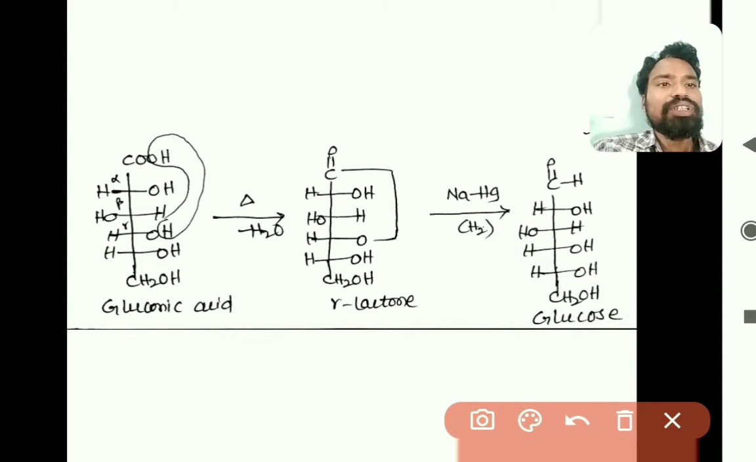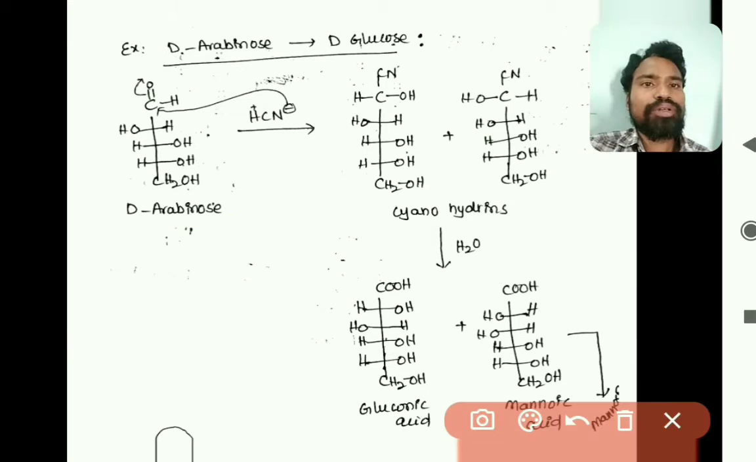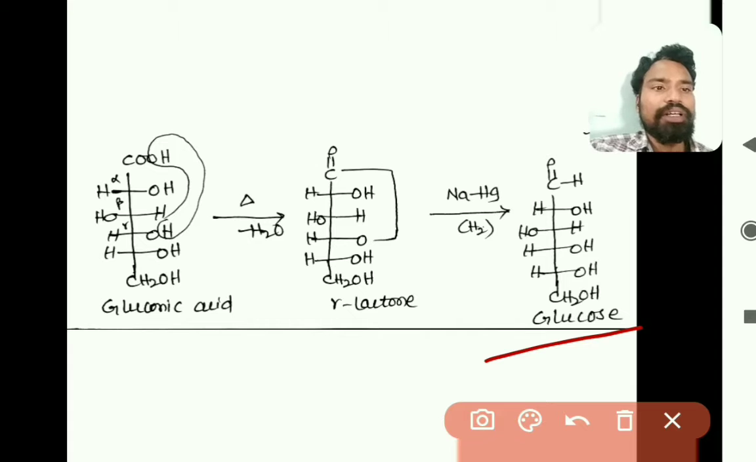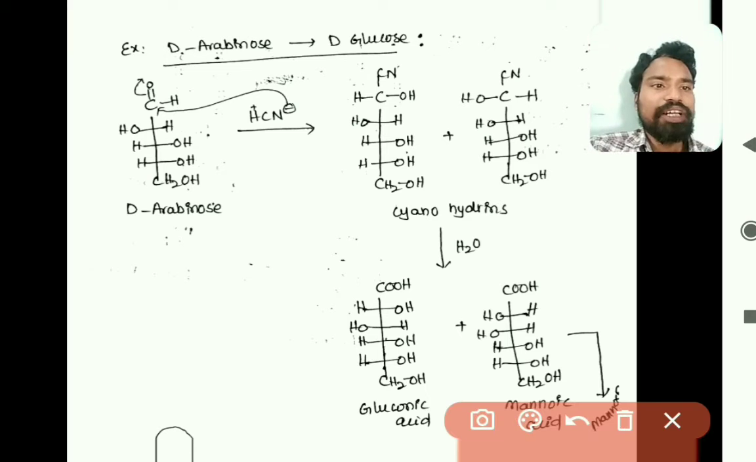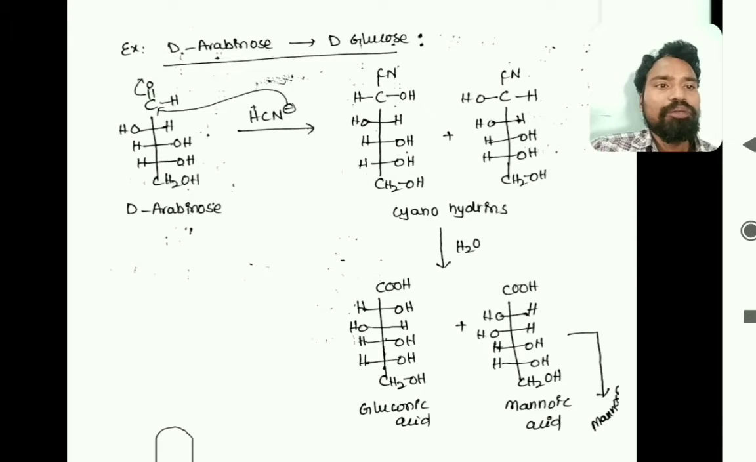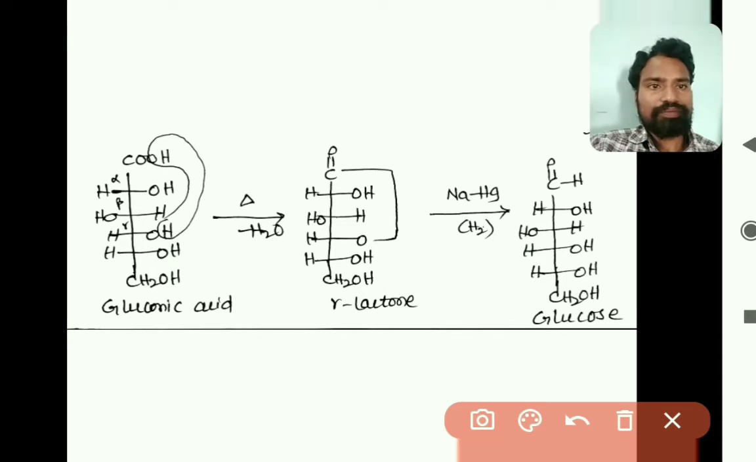So this is the conversion of aldopentose to aldohexose. This is arabinose converted to glucose. Through this process glucose is formed. In the previous step we got mannonic acid, right. From this mannonic acid, if you go through a similar kind of reaction, we will get mannose, right. This process is called Kiliani synthesis. Conversion of aldopentose to aldohexose is nothing but D-arabinose to D-glucose. This is the process, right.